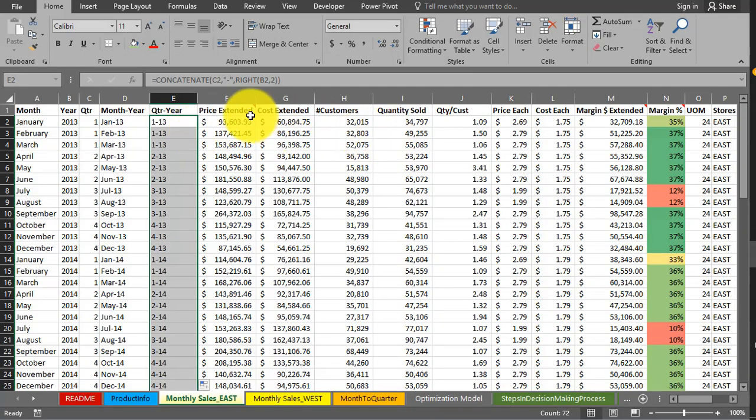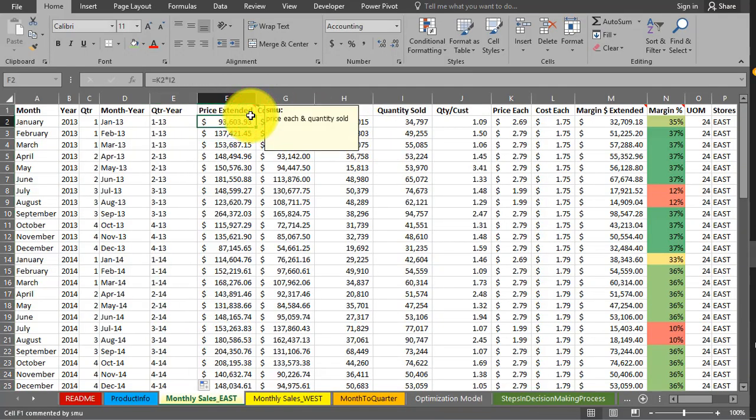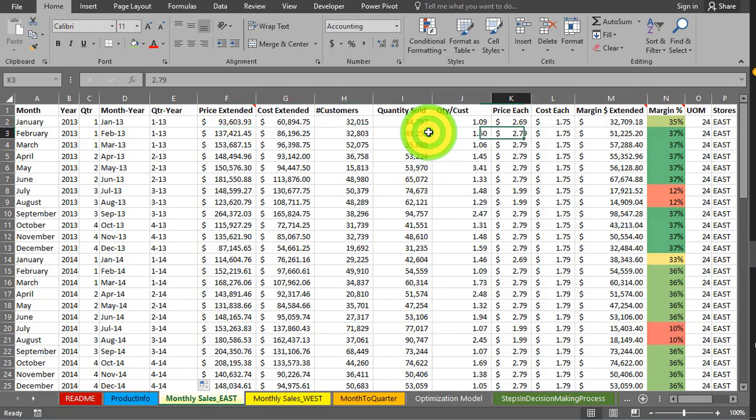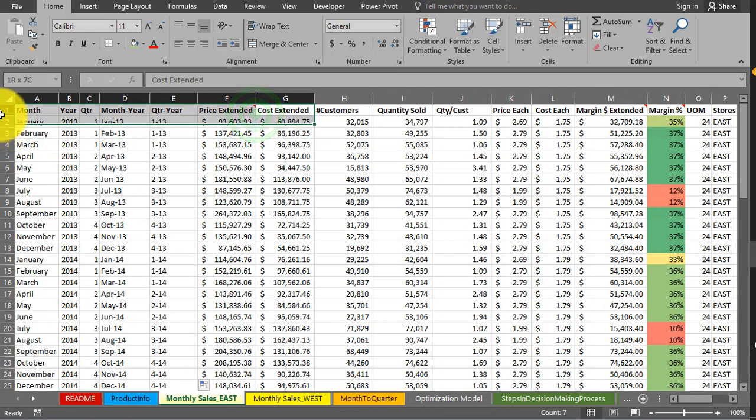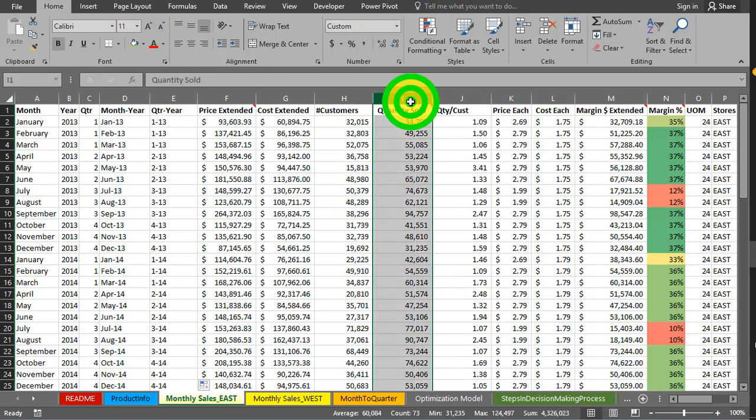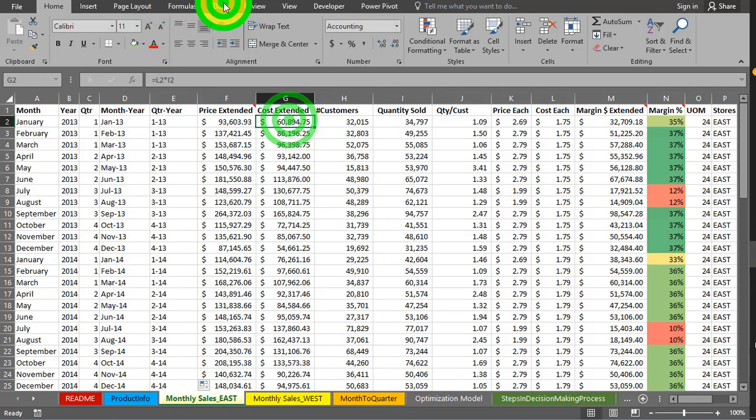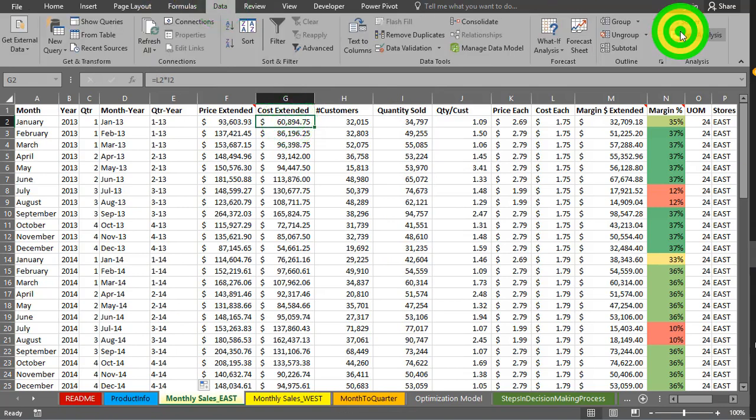A couple of other ideas. So now you can go ahead and make dashboards. You can make some charts and things like that, some slicers. But what I want to focus on is I want to predict something here. I want to predict how much I'm going to sell. Okay, so quantity sold. So I'm going to go up to data, and I'm going to go to data analysis.